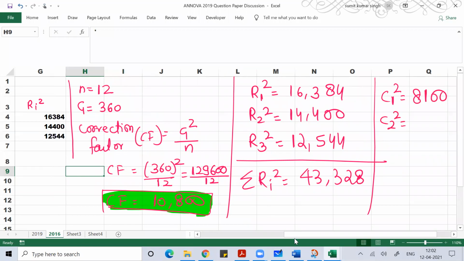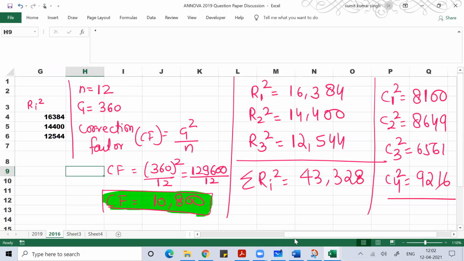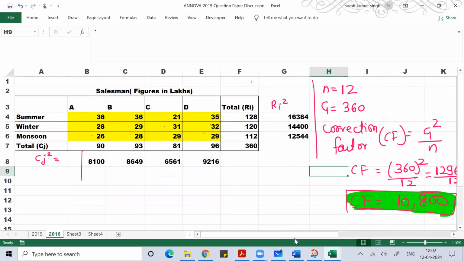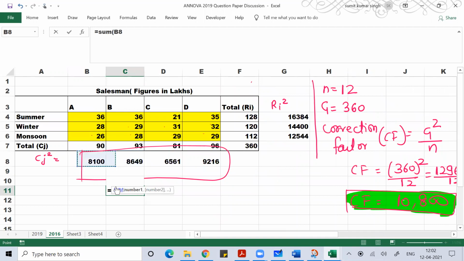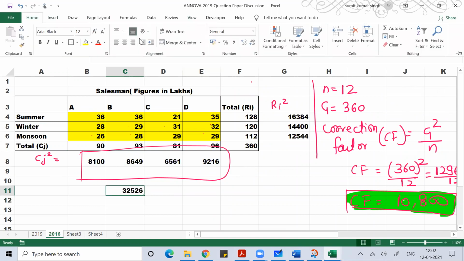Similarly, I can find the C1 square, column 1 square, that is 8100. Then C2 square is 8649. Then C3 square is 6561. Then C4 square, that is 9216. Do the sum of this. You will get 32,526. Do the sum of this, 32,524.